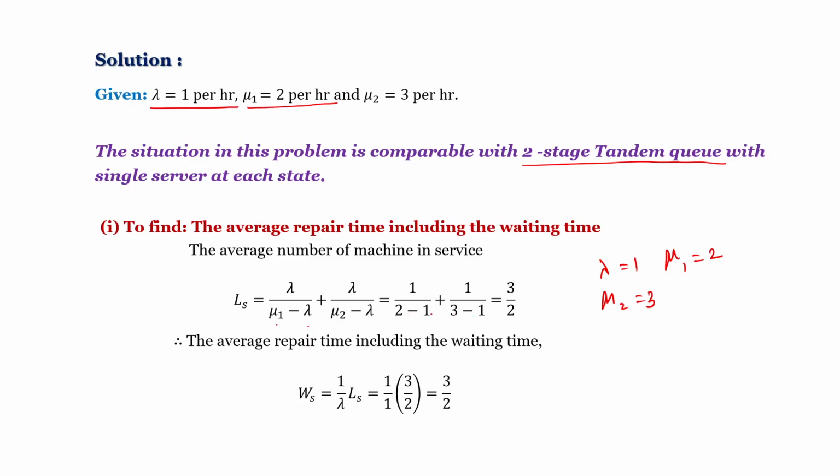So 1 divided by (2 minus 1) plus 1 divided by (3 minus 1) equal to 1 by 1 plus 1 by 2, which is equal to 3 by 2. Therefore, this is the number of machines.